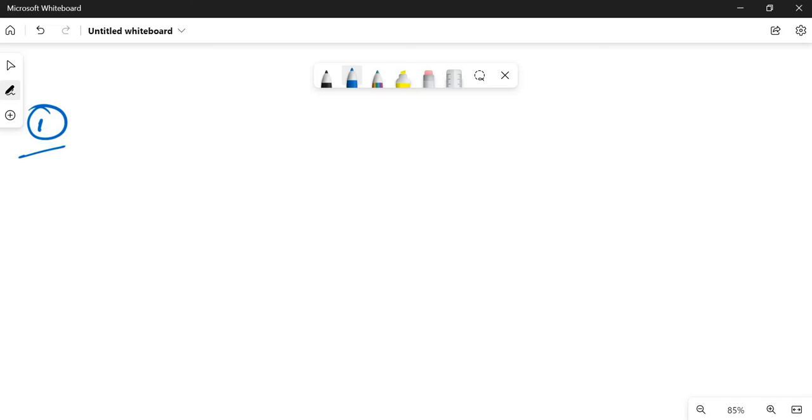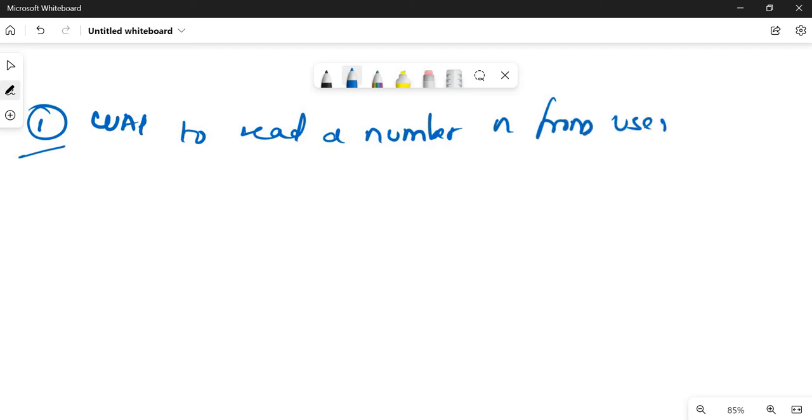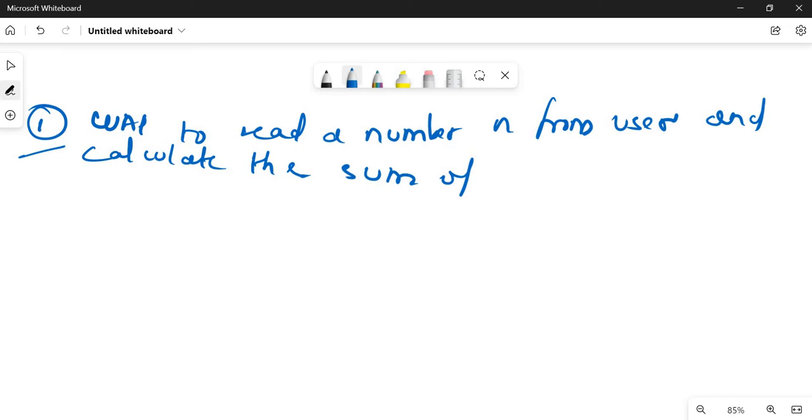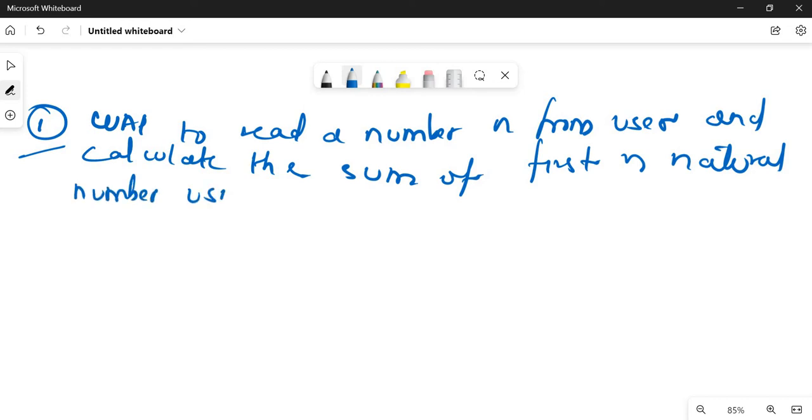Write a program to read a number n from user and calculate the sum of first n natural numbers using recursion. This question can be asked as a tag question, meaning a previous question will be there and then this question can be asked for 4 marks. It is a very easy but very important question.